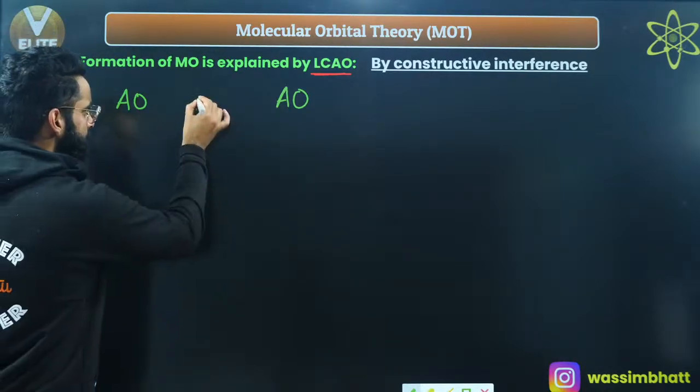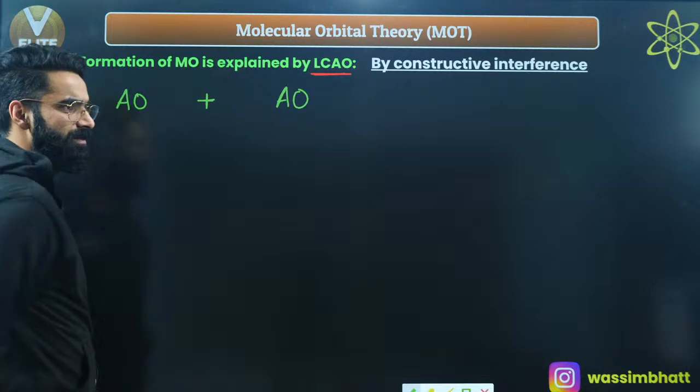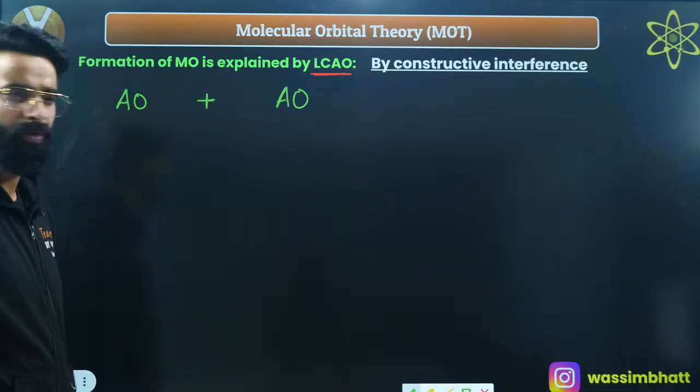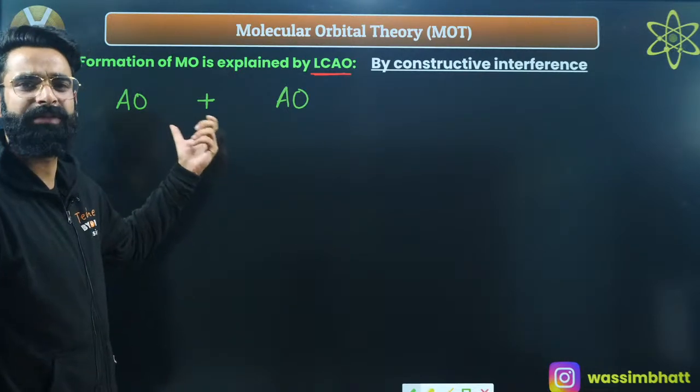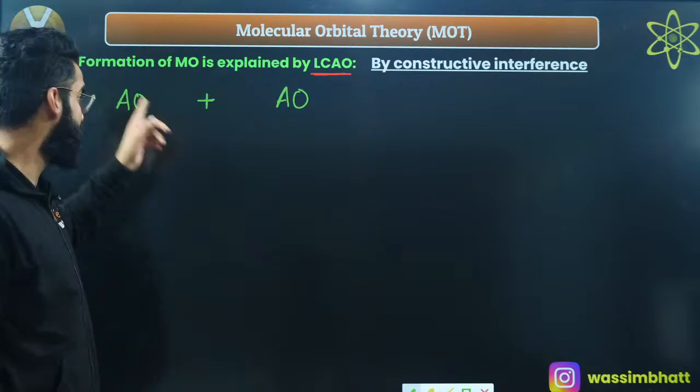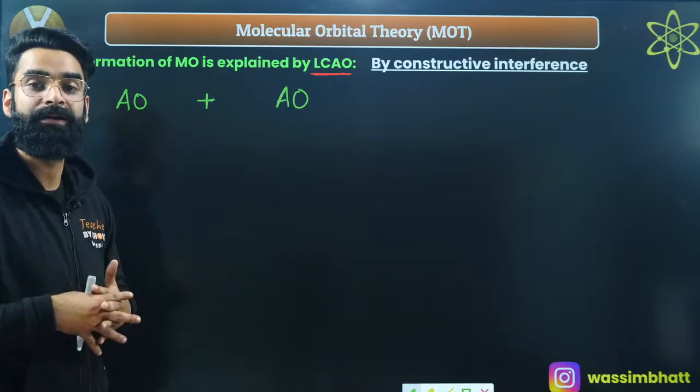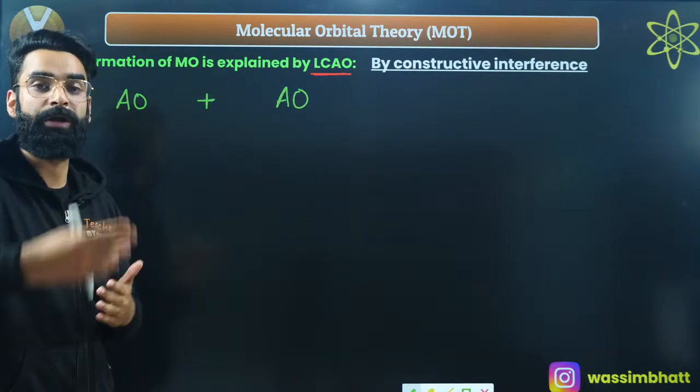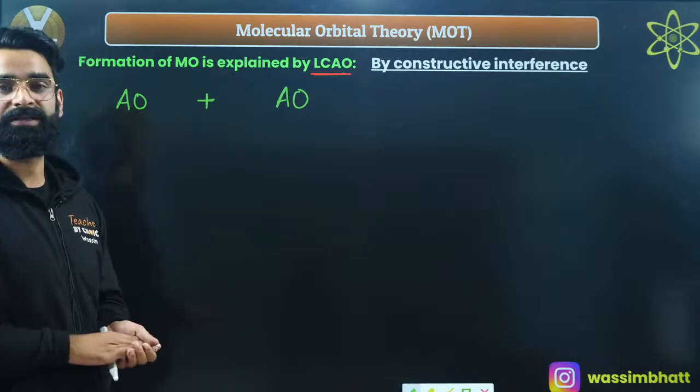First of all, in order to form the bonds, as far as molecular orbital theory is concerned, what do they have to do? They need to show the combination, right? These two atomic orbitals should combine. After the combination, they should lead to the formation of molecular orbitals, right? And how are these molecular orbitals going to get formed?